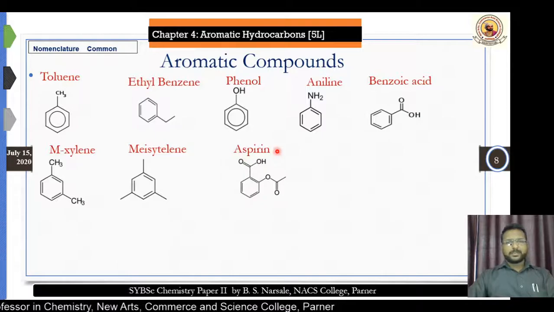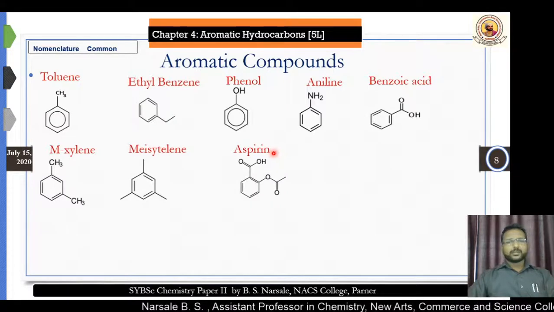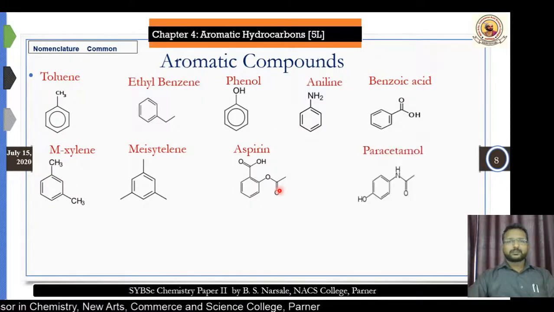This mesitylene has 3 methyl groups, alternately present on the carbon atoms. Another one, aspirin. Most of the time when you are tired and you feel a headache, one of the tablets we take is the aspirin tablet, which cures your headache. This is the aspirin compound and it is an aromatic compound. It has two functional groups.